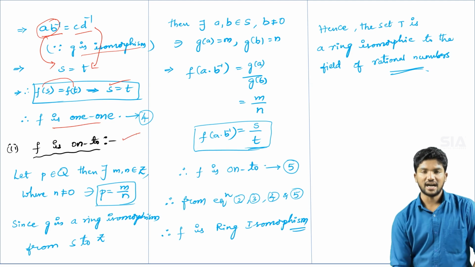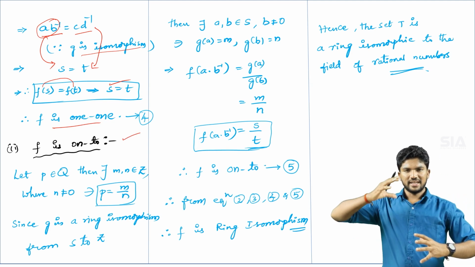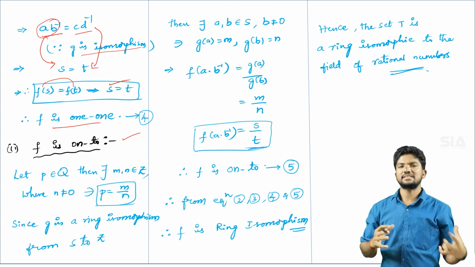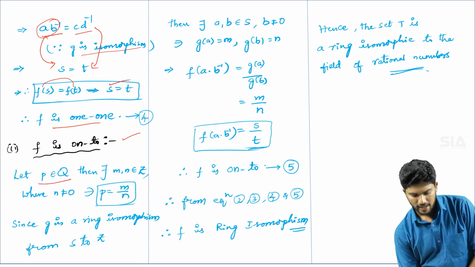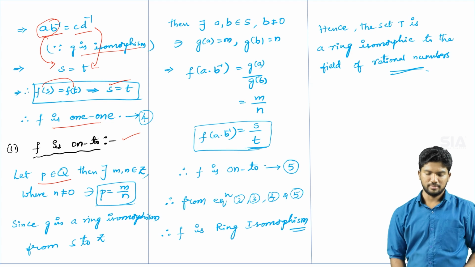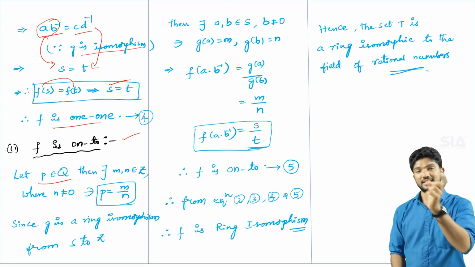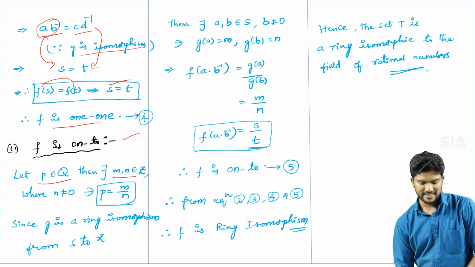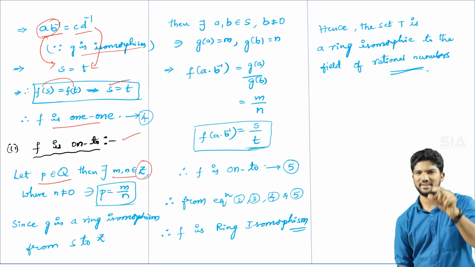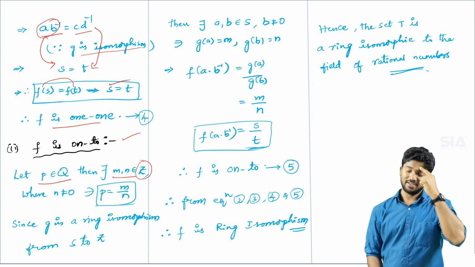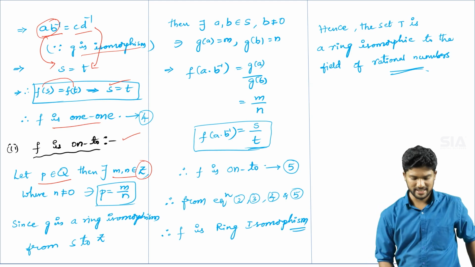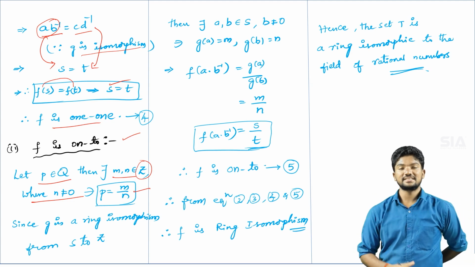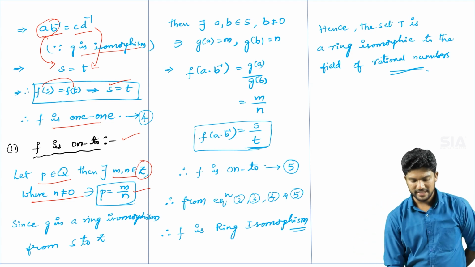Next, the second condition is onto. What is the onto condition? For each and every element in the codomain, there exists at least one pre-image in the domain. So let me take one element P belonging to the rational numbers, which exists in the codomain. Then there exist m, n belonging to Z. Why? Because here Z is the field; I told you the field of characteristic 0 is Z only, where n is not equal to 0. With the help of integers, I am writing one rational number P is equal to m by n.